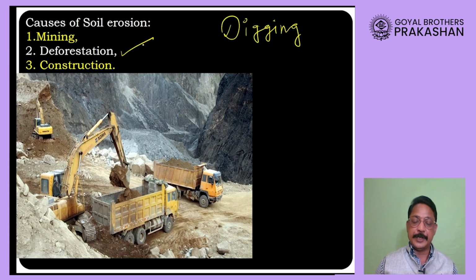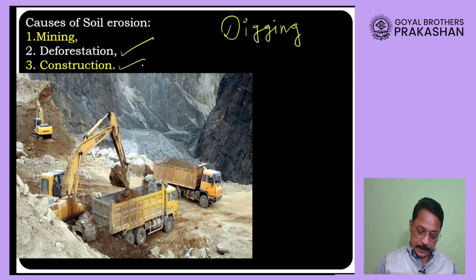Then deforestation is also responsible for soil erosion. You must have studied, or you must have heard, that plants are able to hold the soil with the help of their roots, and plants are also responsible for stopping the faster movement of water, and this is how plants are responsible for controlling erosion.